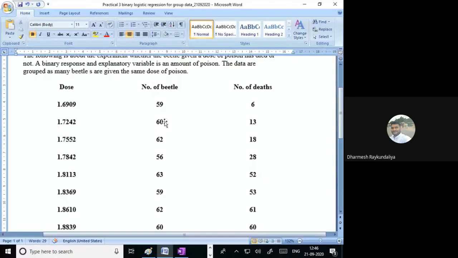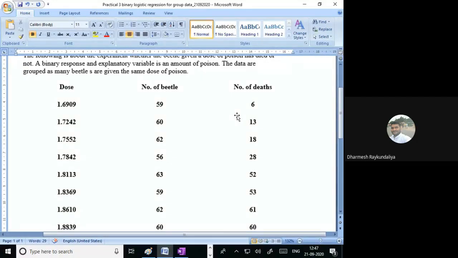If we wish to apply binary logistic regression to this data, we can convert it into binary form. Like, out of 59, 6 beetles died, that means y takes the value 1 six times, and the rest of the time it takes 0. So just convert this group data into row data, and then we can apply the binary logistic regression which we have seen in the second practical.